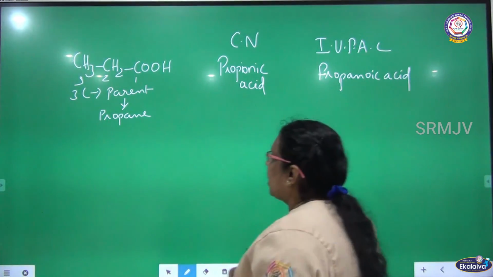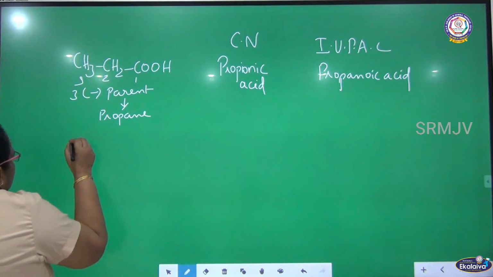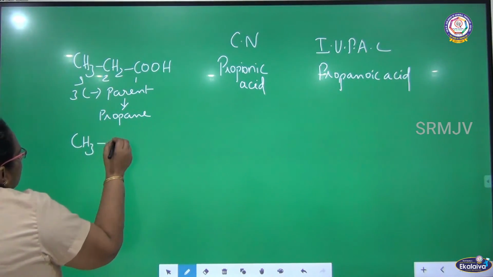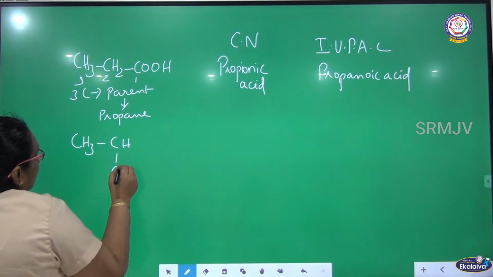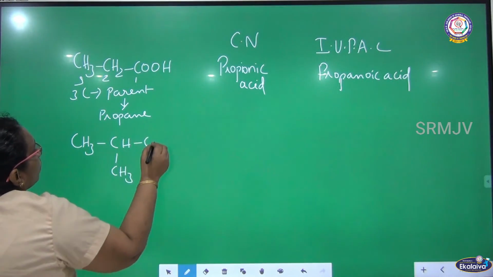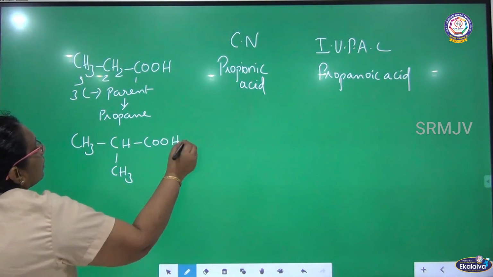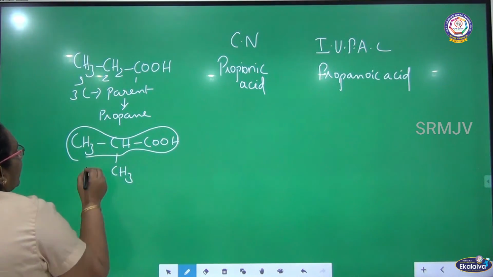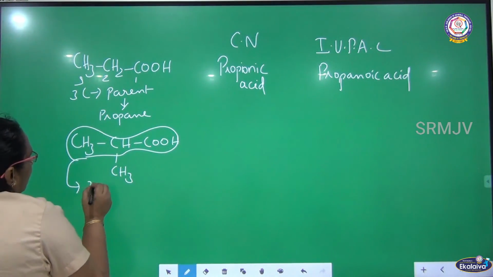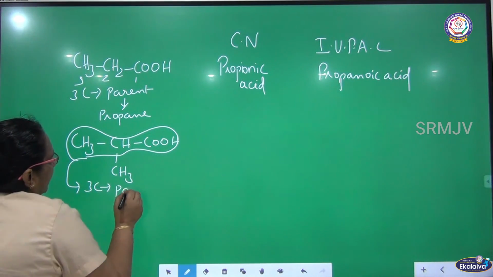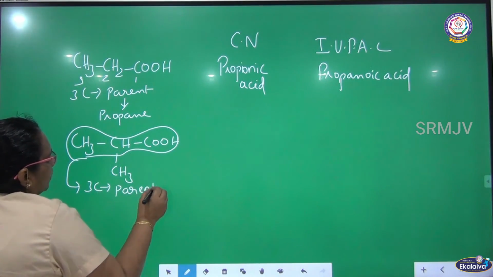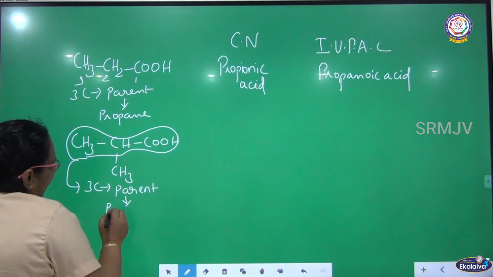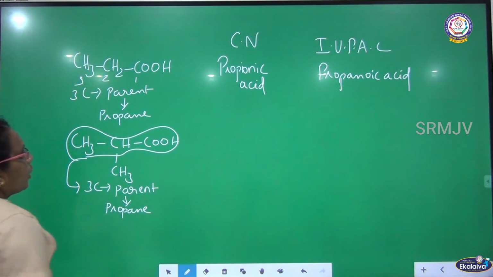And a compound is coming like this: CH3, CH, CH3, COOH. What is the name of this compound? Who is the parent here? There are 3 carbon, so the parent is propane. See the branch attached here. What is the bulky group attached here?